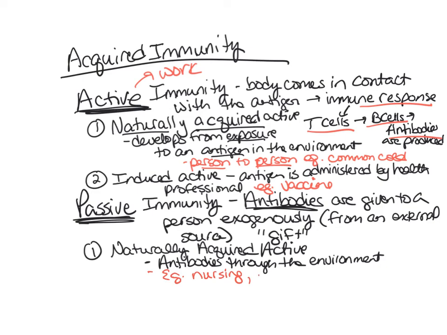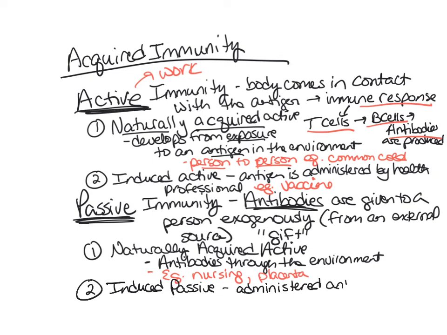Another example of this would be through the placenta. So when a mom is pregnant, the antibodies pass from her blood into the baby's blood. So those are just very natural processes. The second type of passive immunity is induced passive. So in this case, this is administered by a health professional.